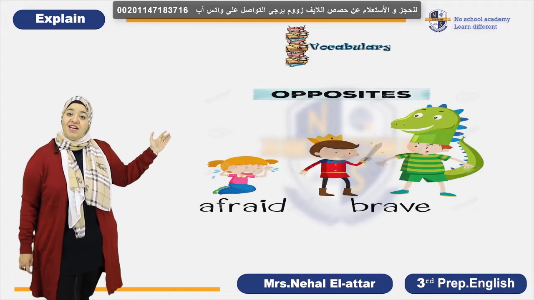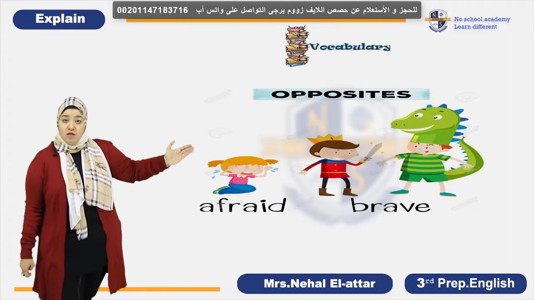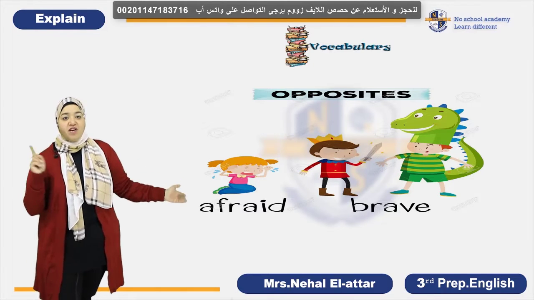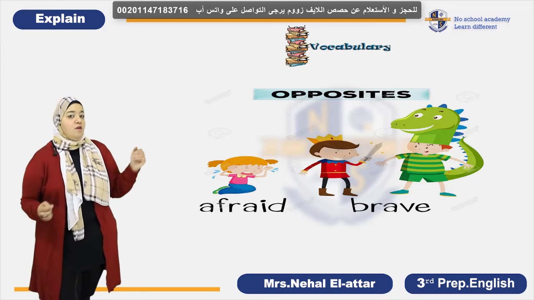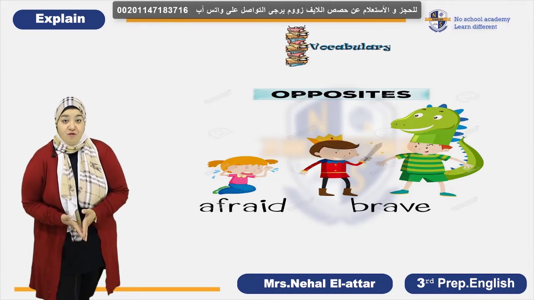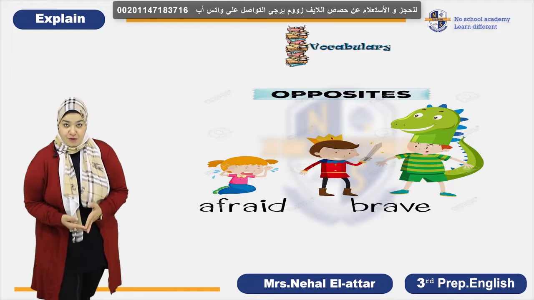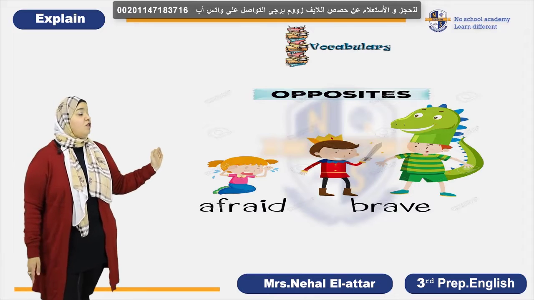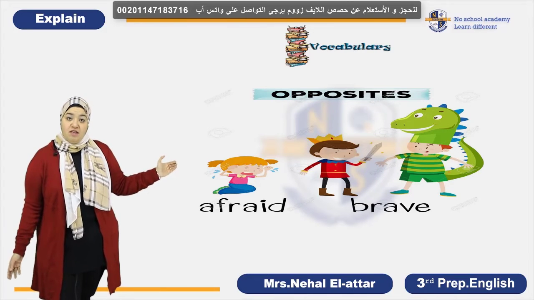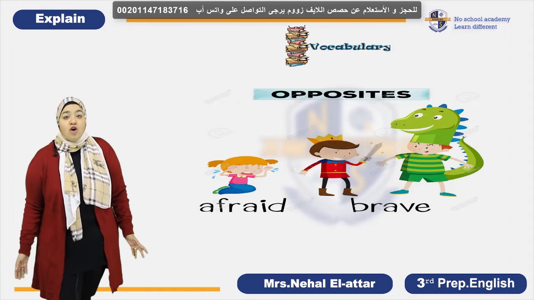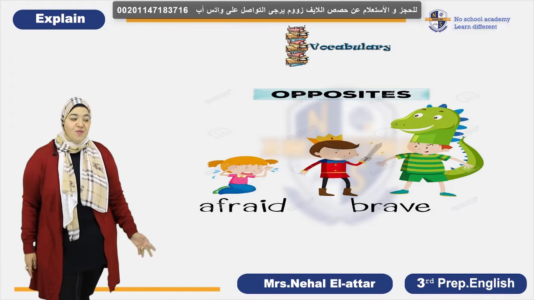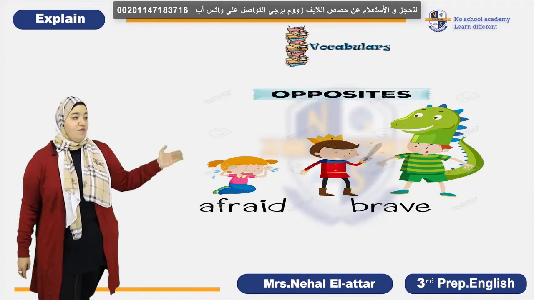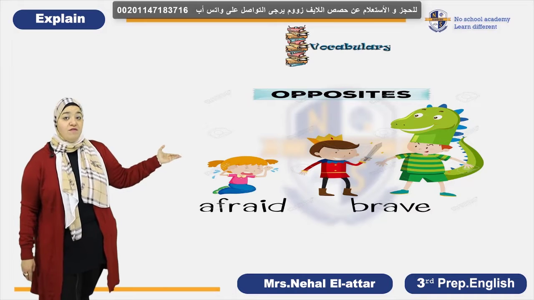Here is a dinosaur, as you can see, and we have a boy and a girl. What's the difference between this boy and this girl? The boy is not afraid of the dinosaur, but the girl is somehow scared. She's very afraid. She's a coward. So the boy is a brave person, and the girl is a coward, afraid, scared, not courageous. You can say this also. And you have here this animated video. I'm not that brave. The man seemed to be not brave at all.